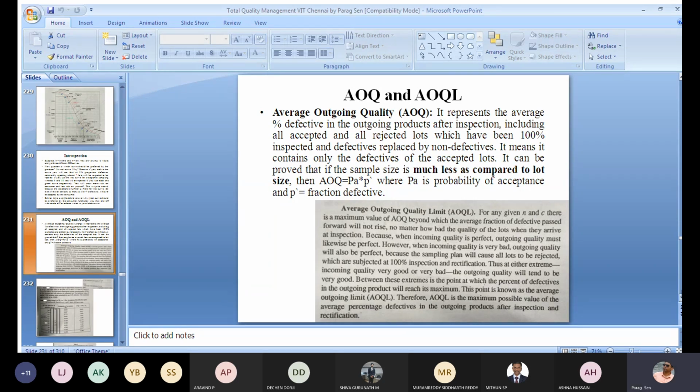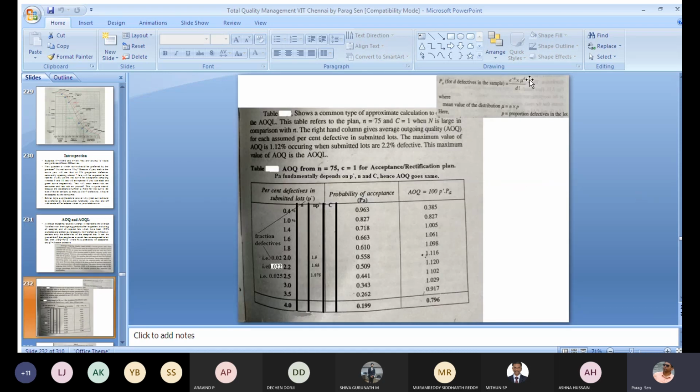Okay, so just take a look at an example, the idea will be clear. Go to the next slide. Here, we have previously told that there are three different types of OC curves. One is based on hypergeometric distribution, another is based on binomial distribution, and another is based on Poisson distribution. So here we have taken the example of Poisson distribution.